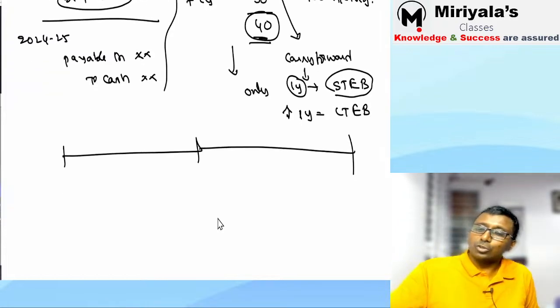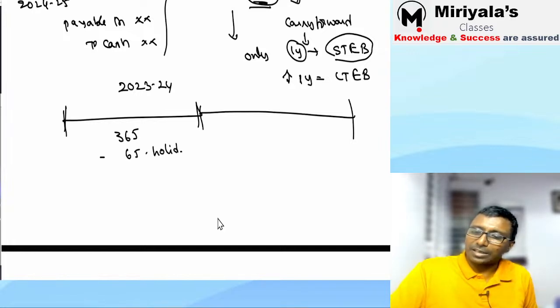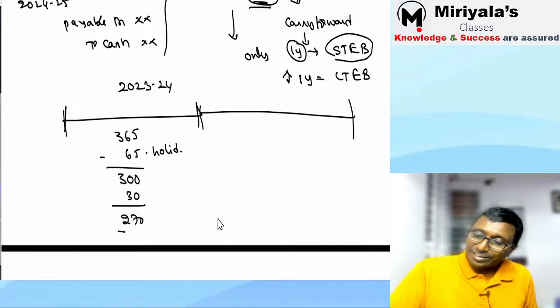Yes, exactly. So now the question is, what is this question? Concentrate 100%, then you will be able to understand it in the first shot. 23-24 financial year. Correct? See, generally 365 days. Say some 65 days are normal holidays, Sunday, Saturday, something like that. So actually you should work 300 days. But out of 300 days also, 30 days I am giving you holiday. So 270 days is what you are supposed to work.